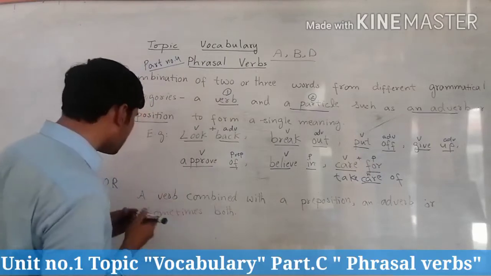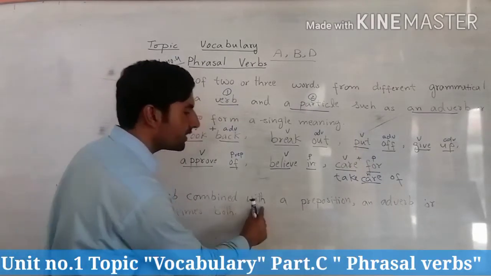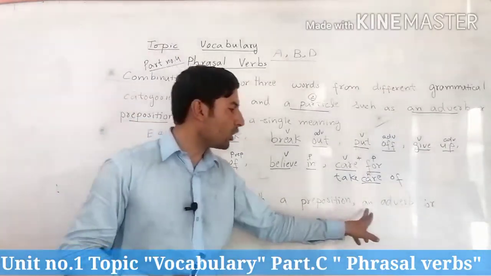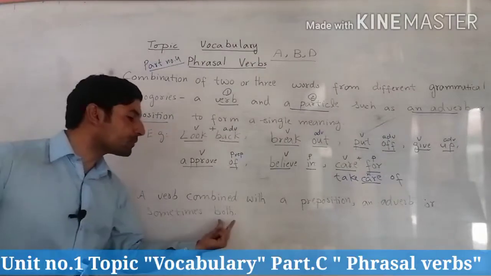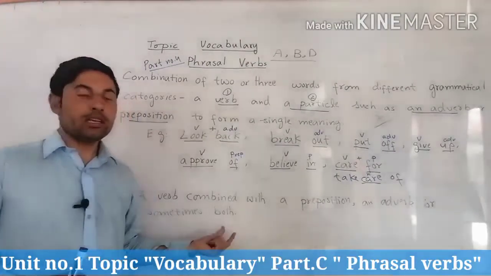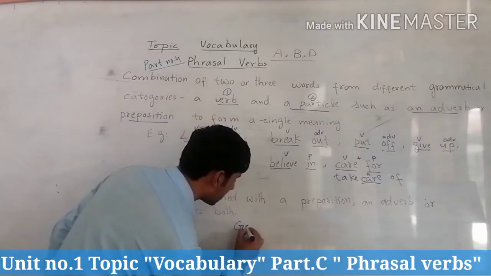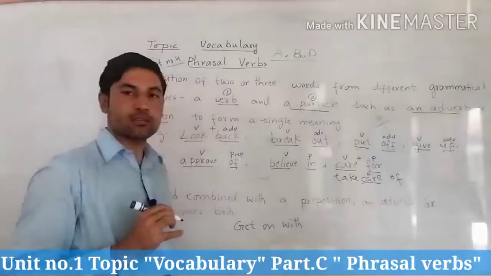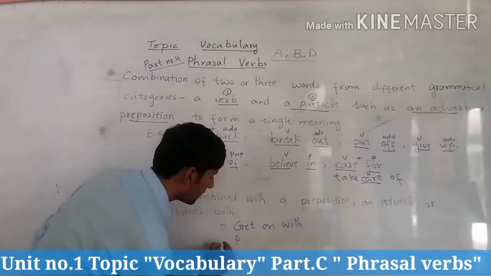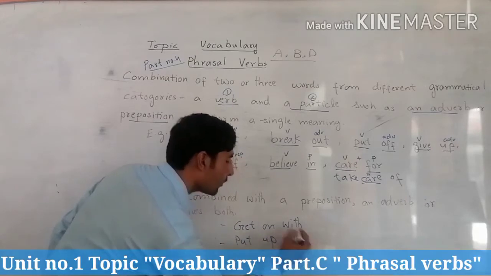Simply we can define it: a verb combined with a preposition or an adverb or sometimes both. Sometimes you can use both, for example, get on with, put up with.